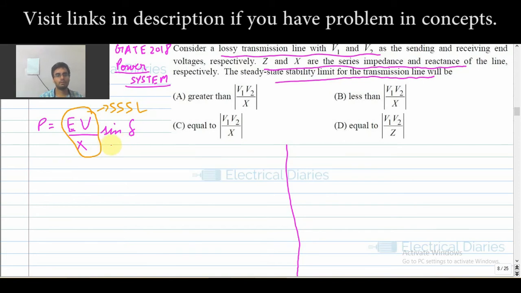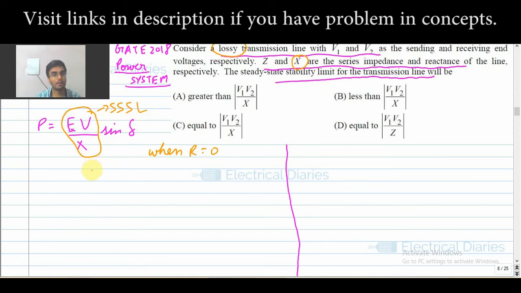But always remember, this formula is when the resistance of the line is 0, when there is only X. Now he is asking whether this time, because this is a lossy line, the steady state limit will be less than EV by X or more than EV by X. That is the question.